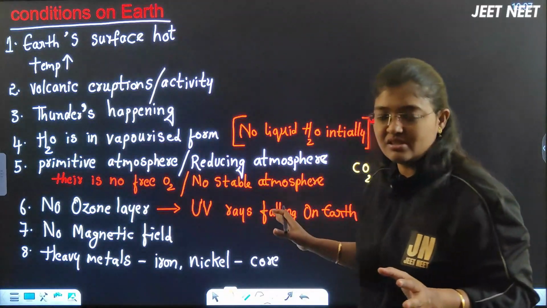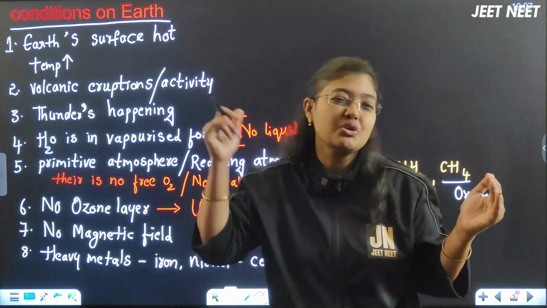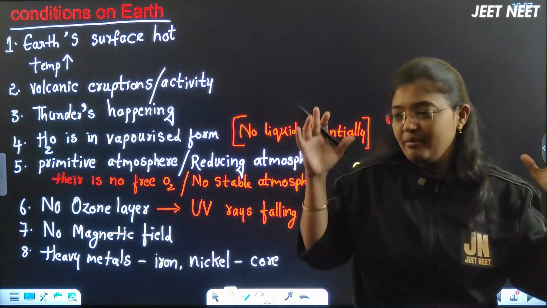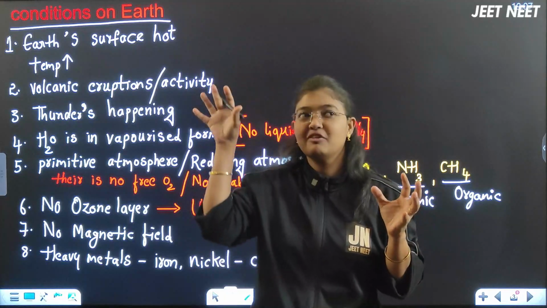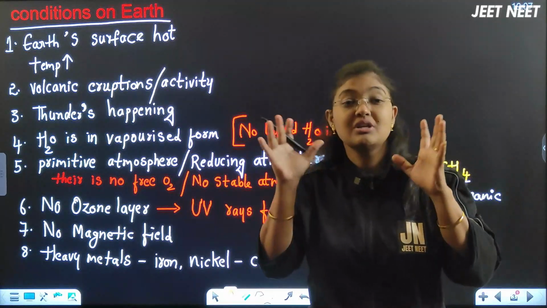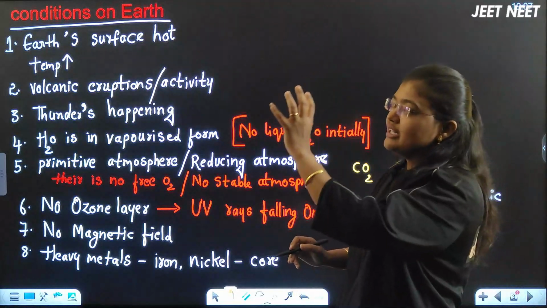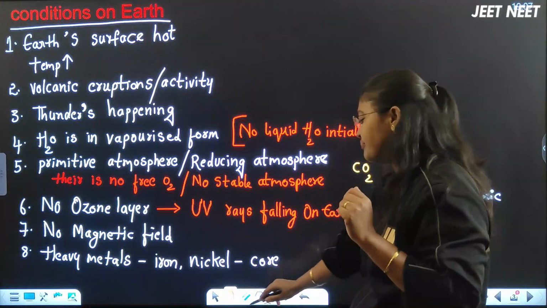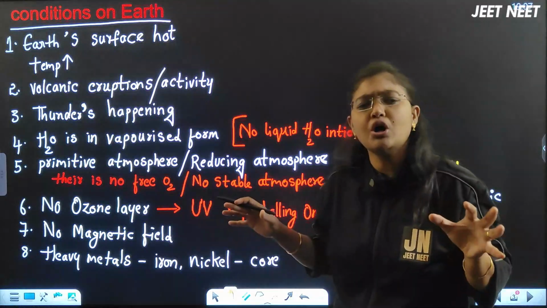Whatever story we are discussing here, you have to imagine it, beta. It might have happened. Fiction stories are there in childhood. My grandmother used to tell these fiction stories actually. We have to imagine, okay, it will be like this, it will be like this. So you have to imagine this origin of Earth also as a fiction story, beta. First, you imagine the thing. When the Earth was formed for the first time, the conditions on the Earth were, first, the Earth was very hot, beta, right?